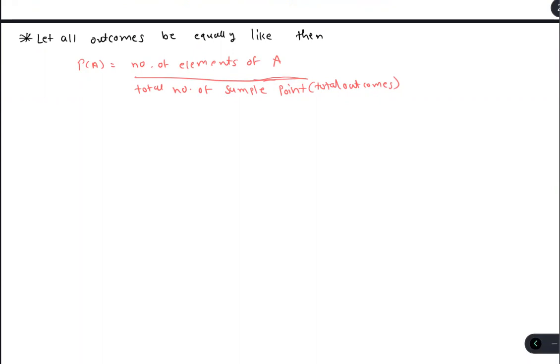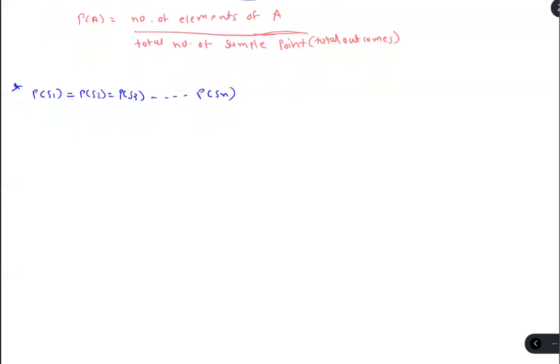Equally likely means, first we are understanding what is the meaning of equally likely. Equally likely means S1 equals S2 equals S3, so each outcome has equal probability to occur, up to Sn. So let's say we have n sample points. Each sample point has the same probability to occur as the others.